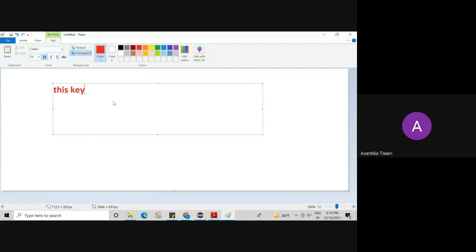This keyword is used in Java programming language for referring to the current object. Underline this keyword.